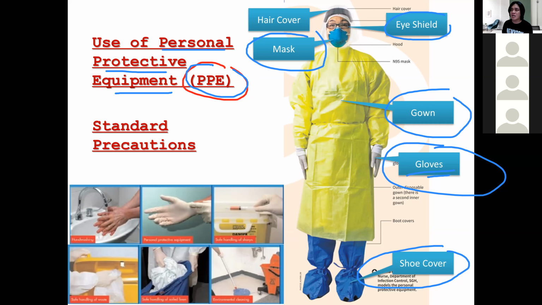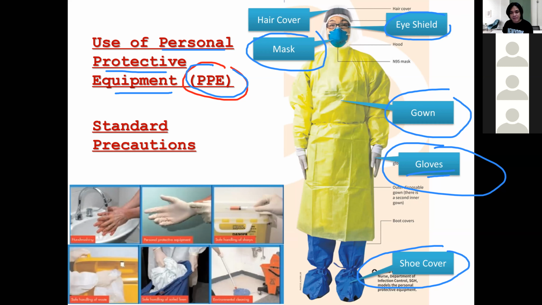You might ask me, Mr., there is a coronavirus now. So how do we protect ourselves? What PPE are we going to use? Before you can answer that question, you need to answer this: what is the mode of transmission of coronavirus? What do you think? Is it contact? Is it airborne or droplet? The coronavirus is a droplet infection.